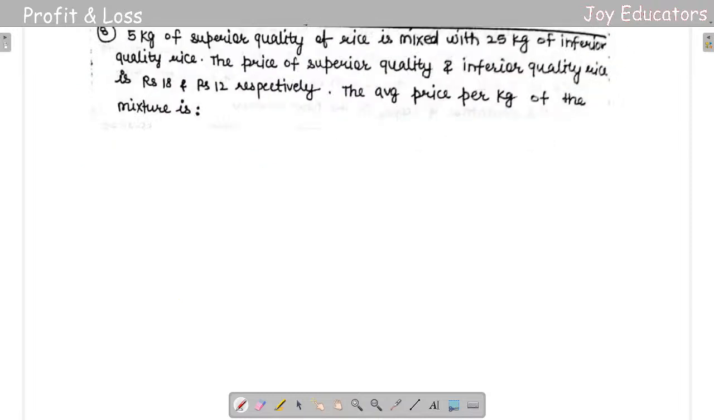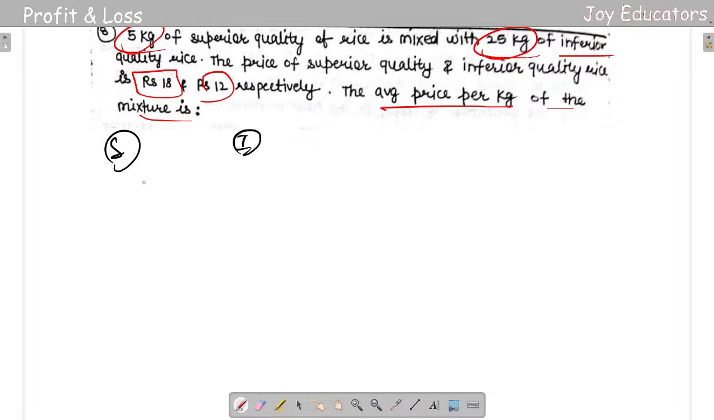So 8. 5 kgs of superior quality rice is mixed with 25 kgs of inferior quality rice. The price of superior quality and inferior quality rice is 18 rupees and 12 rupees respectively. The average price per kg of the mixture is, so it's going to be the same thing. First thing you want to do here is superior and inferior. Superior is something that you got at more price. So superior is 18 rupees and inferior is 12 rupees. That's it. So that is completed.